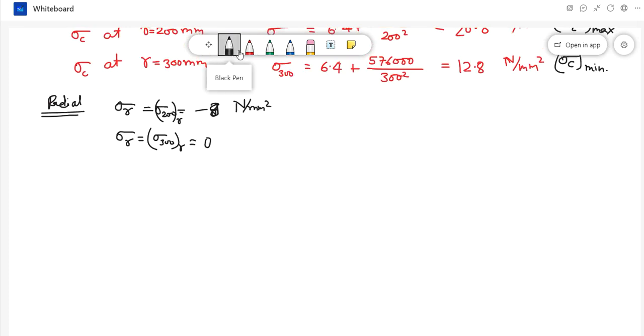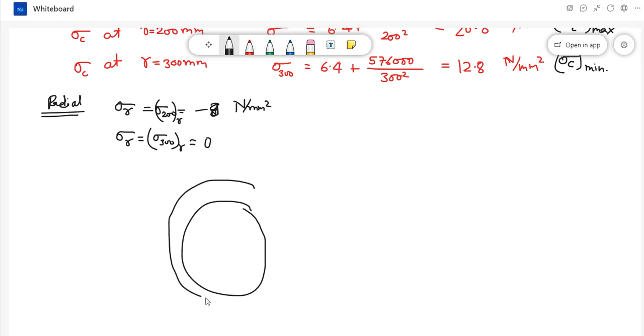So for example, let me redraw. Okay, like this, you have the pipe cross section and I need to draw the stresses.